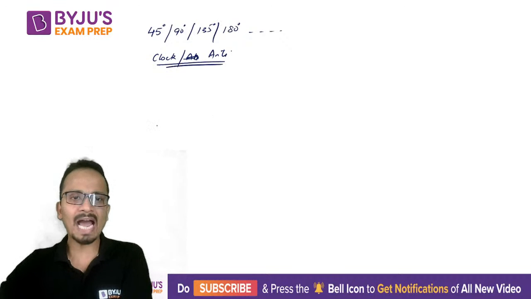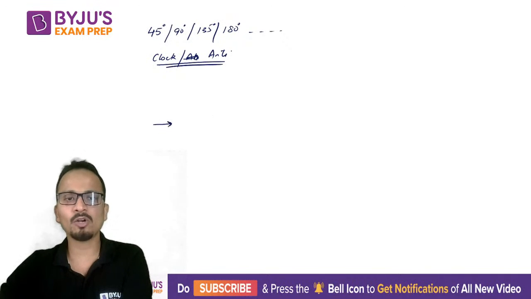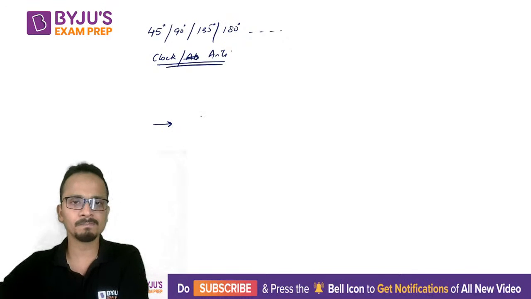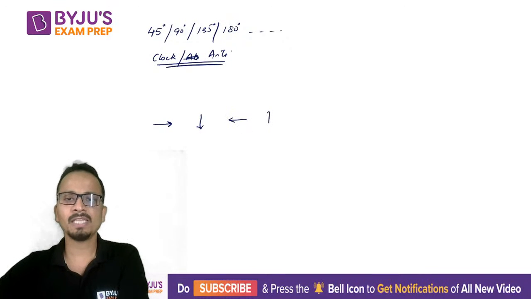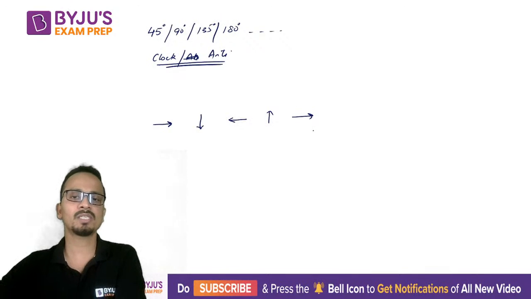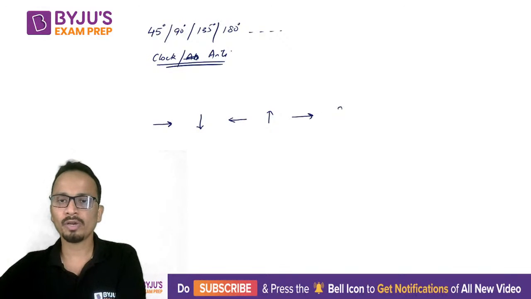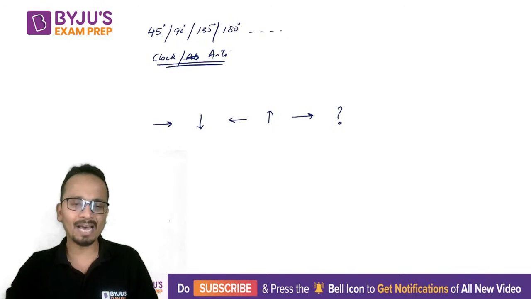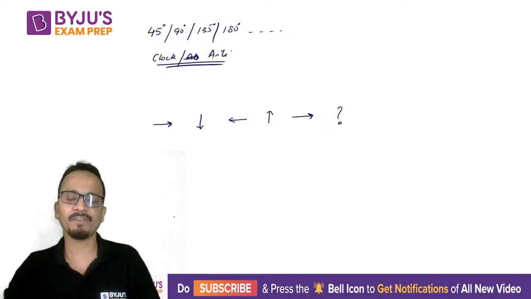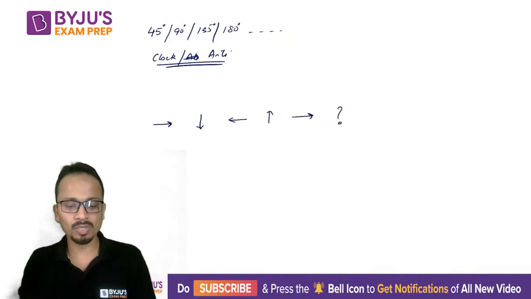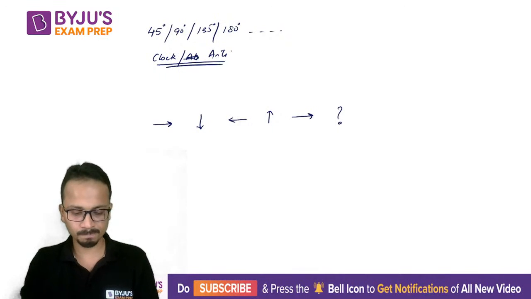So if I look at an arrow, the arrow is right now pointing like this. In the next figure, let's say the arrow is pointing downwards. In the next figure, it is pointing towards left. In the next figure, it is pointing upwards. And in the next figure, it is pointing towards right. So in which direction will the arrow point in the next figure?